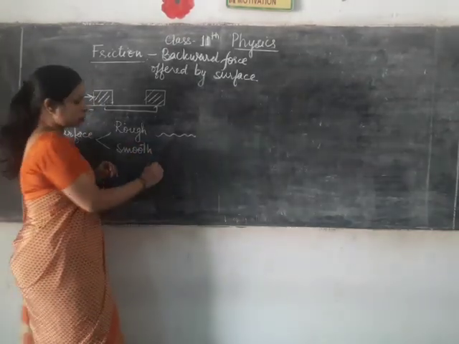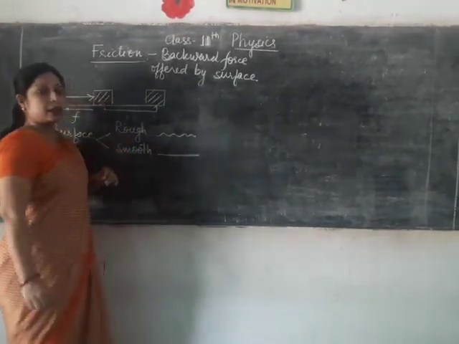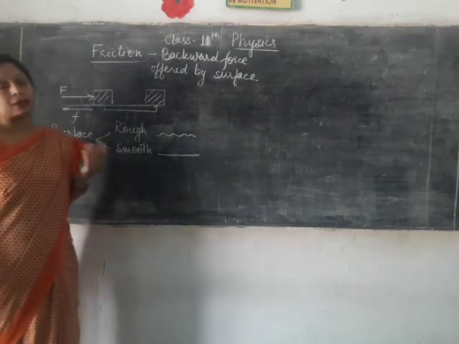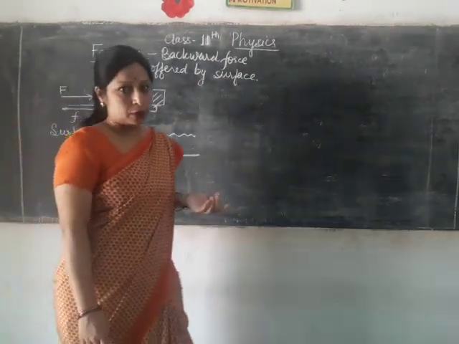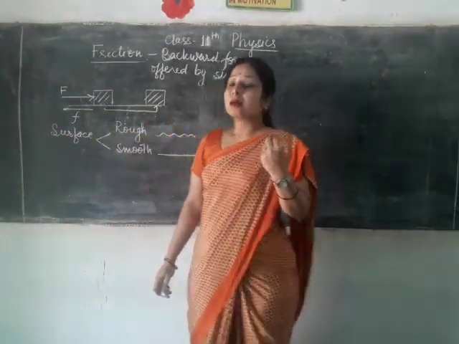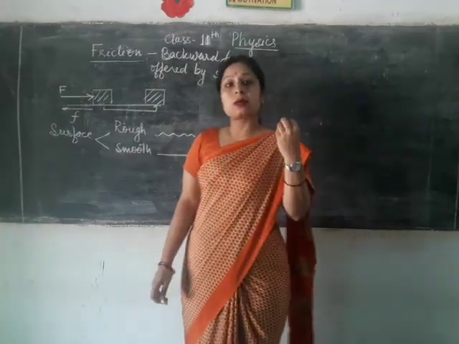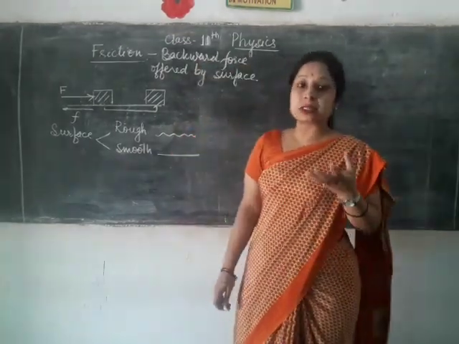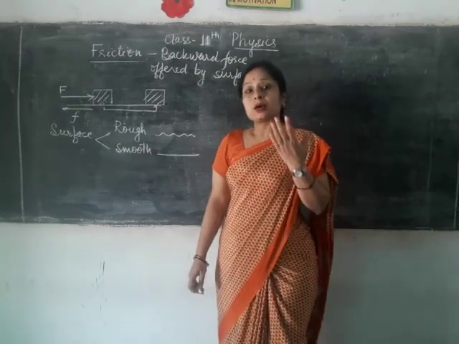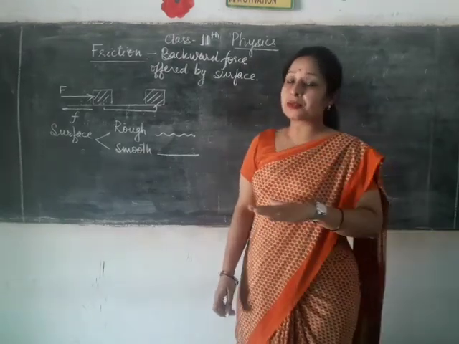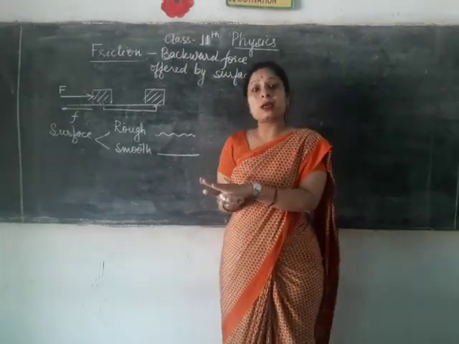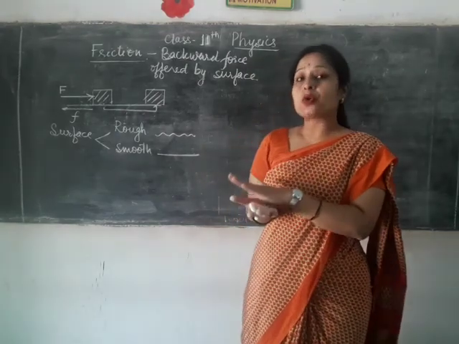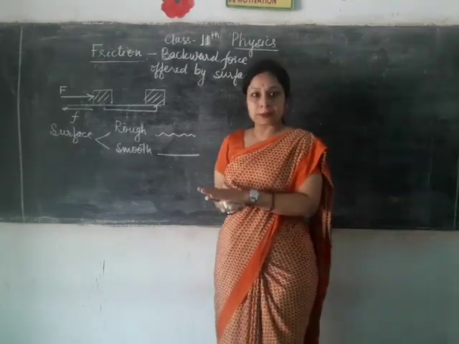But when you talk about a smooth surface, then less force is applied and the friction is also reduced. So basically, it depends on the surface in contact with that object. वो ऑब्जेक्ट कितने सरफेस और किस तरह के सरफेस से कांटेक्ट है वो उसके नेचर पे डिपेंड करता है.